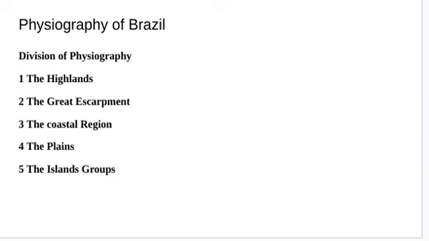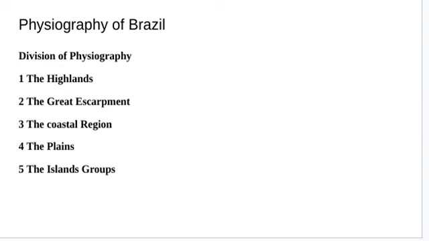The highlands are nothing but the land which is at a height. The Great Escarpment is one type of mountain, we can say a cliff also, where the edges are very steep.